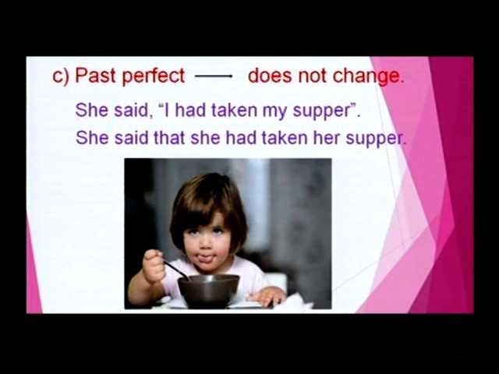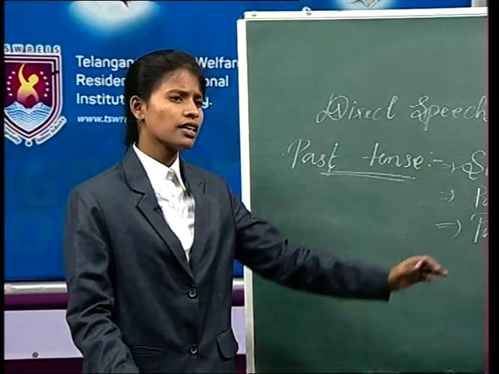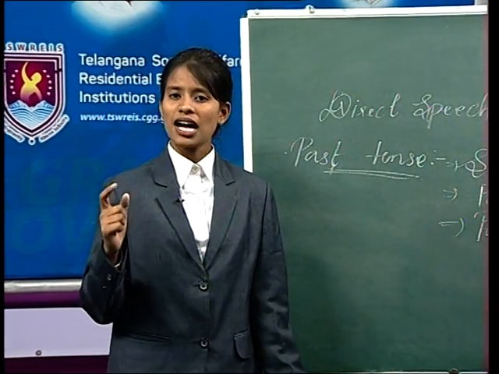What are the changes affected? I became she, and the conjunction that is used, and my became her. On the whole, she said that she had taken her supper. Clear, my dear friends? Yes. Then this is all about the third thing of the past tense, that is past perfect.